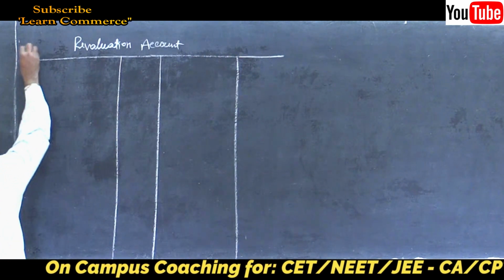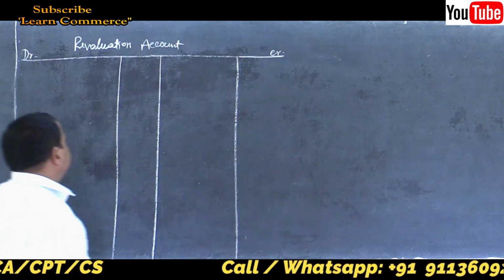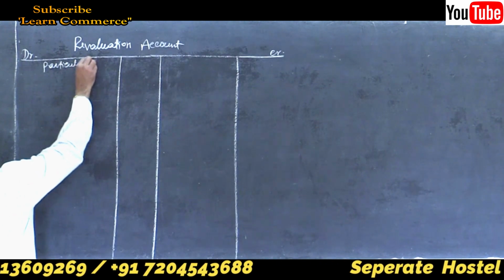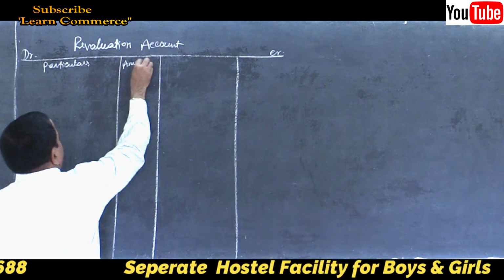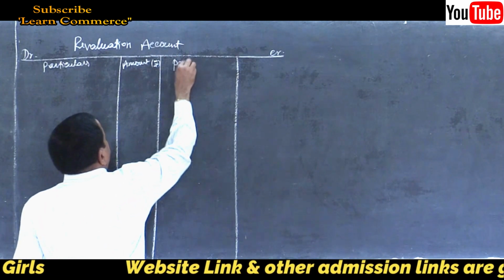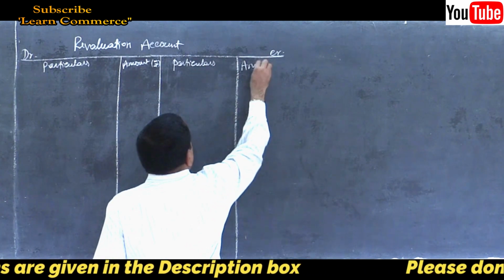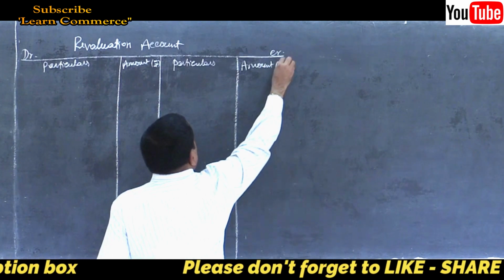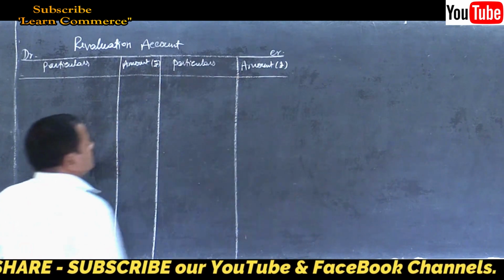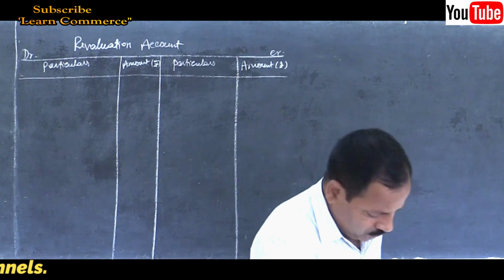I told you it is an account, so there must be debit and credit. Write column headings: particulars, amount in rupees, particulars, amount in rupees. Yes, that's all. Let us enter one by one.